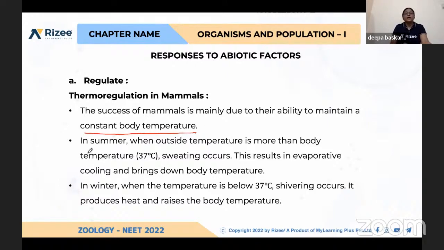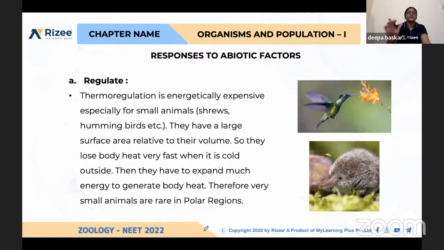Again, in summer, how are they regulated with the changes in temperature? When outside temperature is more, what will happen? By sweating, the cooling effect of the body will adjust the temperature. This results in evaporative cooling and brings down the body temperature. And in winter, when the temperature is below 37 degrees, shivering occurs. That process produces heat and increases the body temperature to 37 degrees.